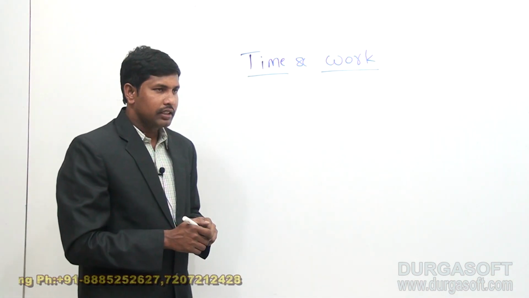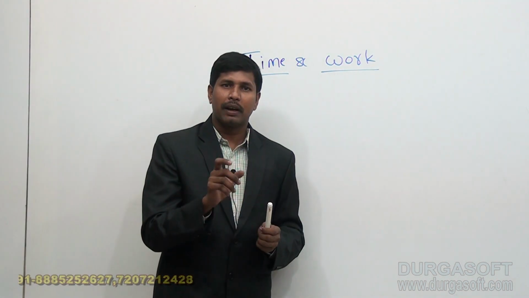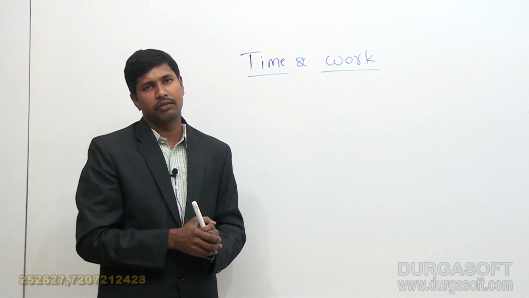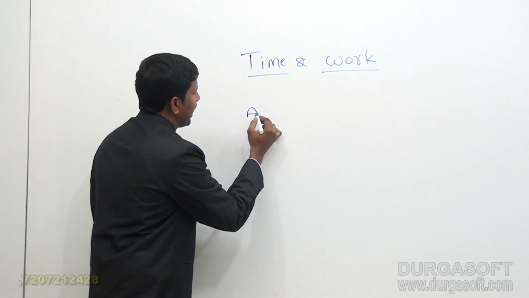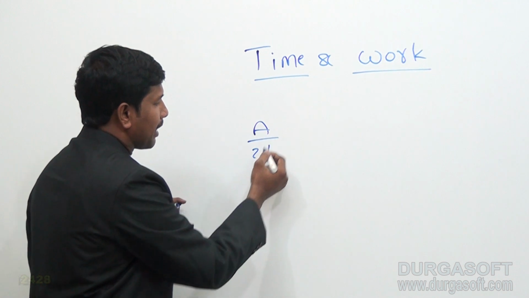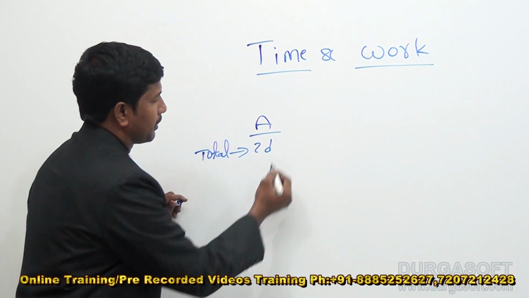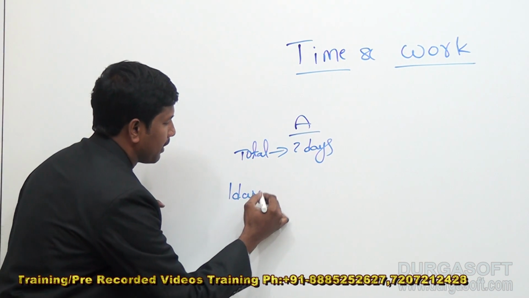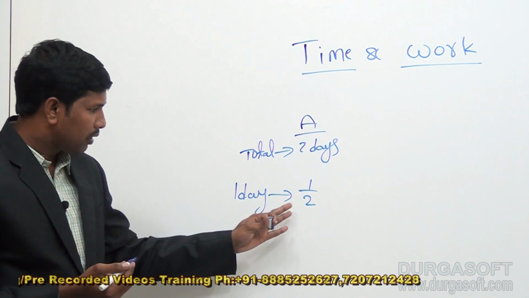In the one day work method, we are going to concentrate on the amount of work completed by any one particular person or a group of men or women, a group of persons. That is, when A can complete the total work in 2 days, then in 1 day he can complete 1/2, half of the work.